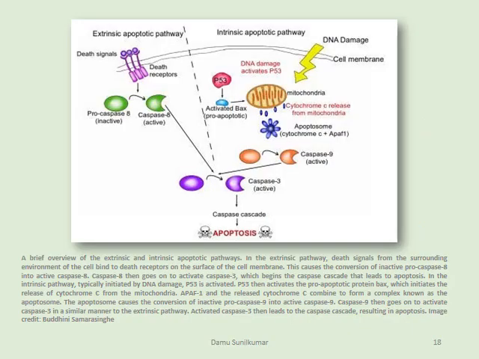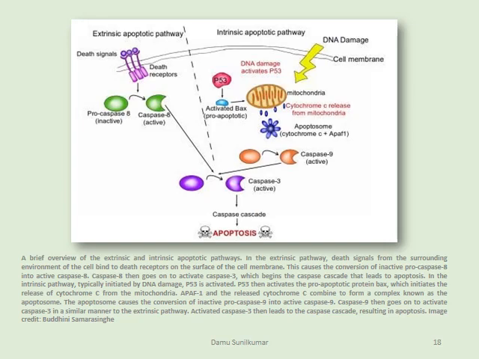This is a pathway that shows both the intrinsic as well as the extrinsic apoptotic pathway. You just have to have an overall idea of how the apoptosis happens. Now, if you look at the extrinsic pathway, the signals from the surrounding environment of the cell will bind to a death receptor, and that's why we call it an extrinsic pathway, on the surface of the cell membrane.